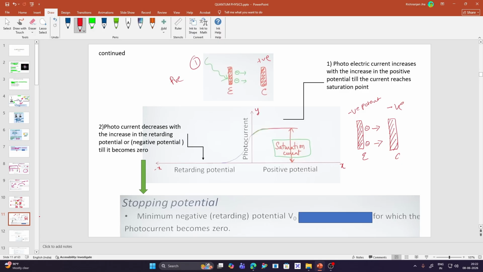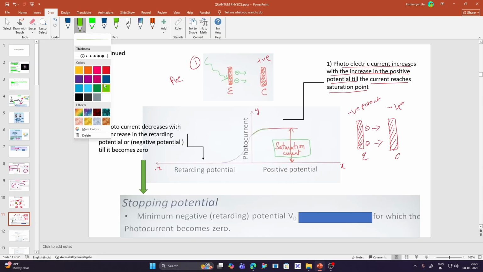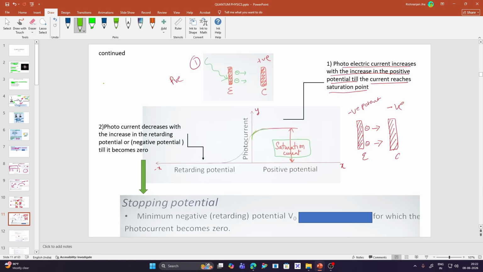Now if we look at the graph, we can see that in the positive potential, the photoelectric current increases with the increase in the positive potential till the current reaches the saturation point. So here we can see that, I'll just highlight it for you.